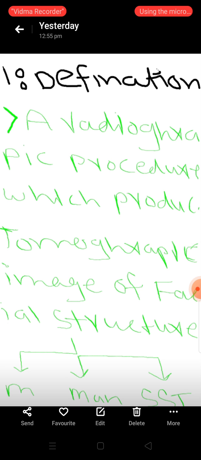Facial structures we again divide into three: maxilla, mandible, and supported structures of mandible and maxilla. Now the definition of OPG is a radiographic procedure which produces a tomographic image of facial structures. Tomographic image means image of deep tissue, meaning bone, and facial structures means maxilla, mandible, and supported structures of mandible and maxilla. This is the definition of OPG.